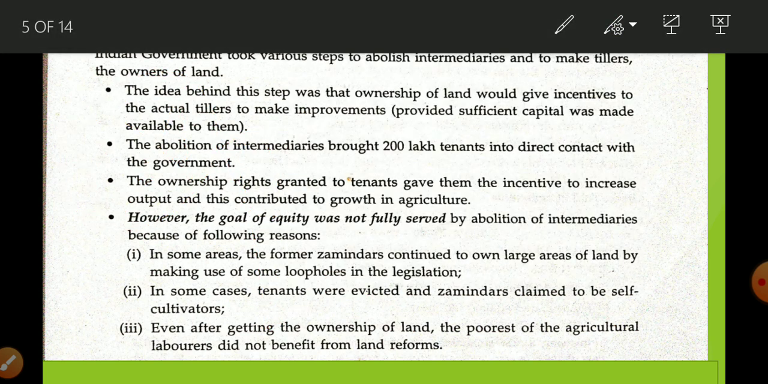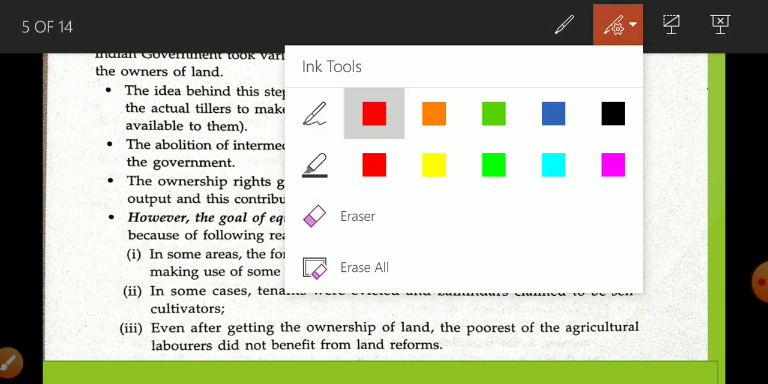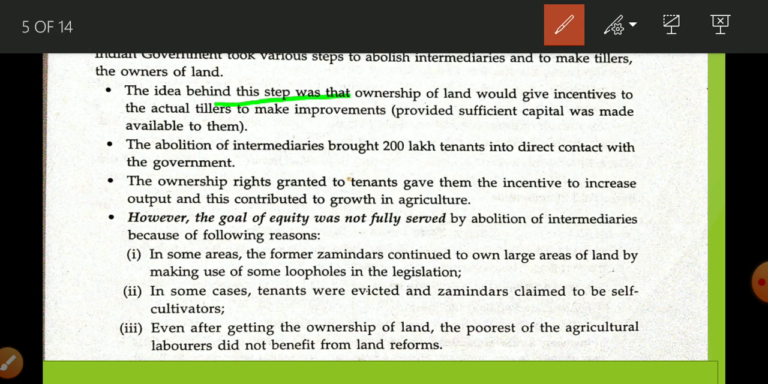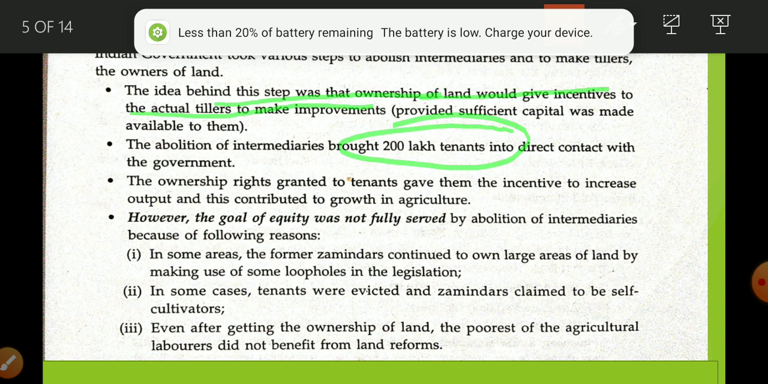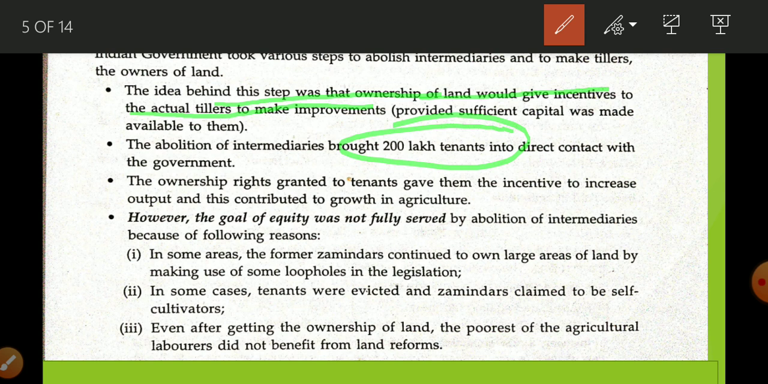The idea behind this step was that ownership of land would give the actual tiller an incentive to make improvements. How many tenants benefited from this step? 2 lakh tenants benefited from this step. The ownership rights granted to the tenants gave them incentive to increase output, and this contributed to growth in the agriculture sector. But this step was not fully successful.